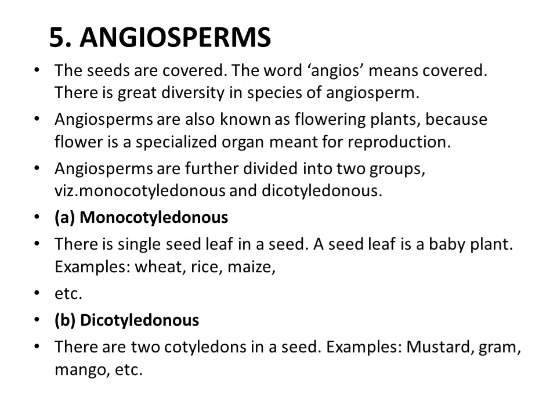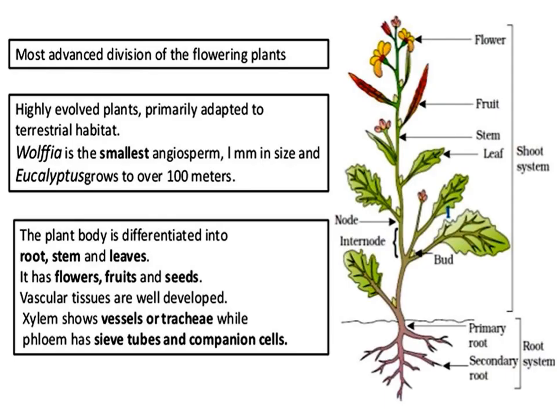Okay, so these were the 5 divisions in the kingdom Plantae. So this is the structure of the flowering plant. The plant body is completely divided into systems. They have the root system and shoot system. The shoot system shows branches, leaves, nodes, internodes, flower, fruit. All these structures are present in the flowering plant.